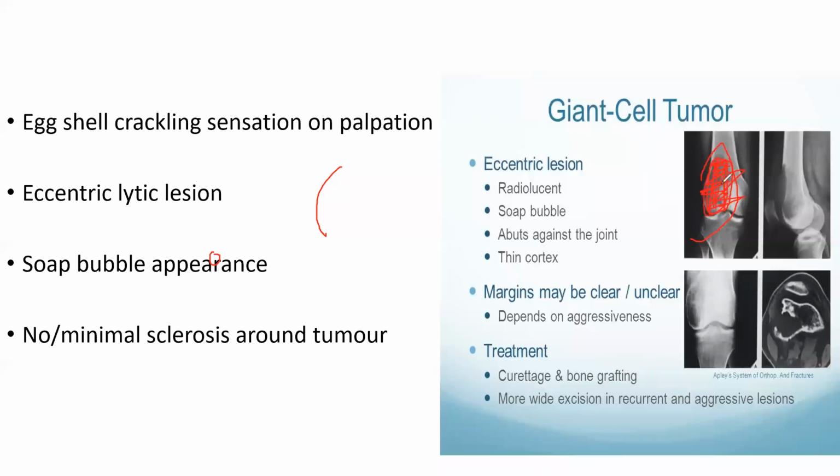So यहाँ पे structural support के लिए हमको bone graft डालना पड़ता है. Bone graft means autograft: अपना fibula, self fibula, you remove your fibula and put it there. So it will give a bone-like support. So curettage and bone grafting is done. If there is a more aggressive lesion, if more aggressive is there, then a high level of excision you do.